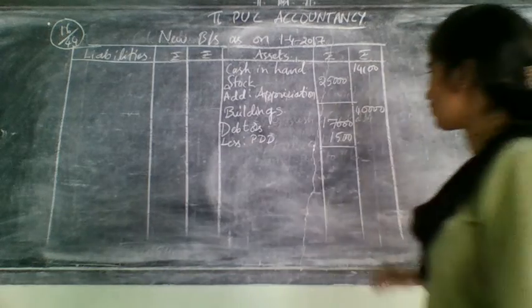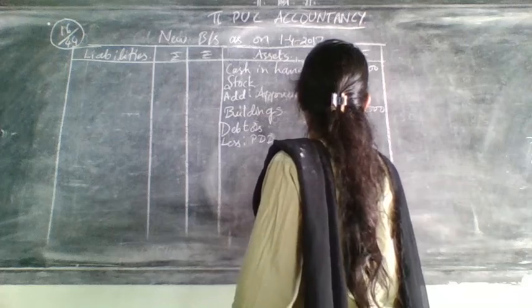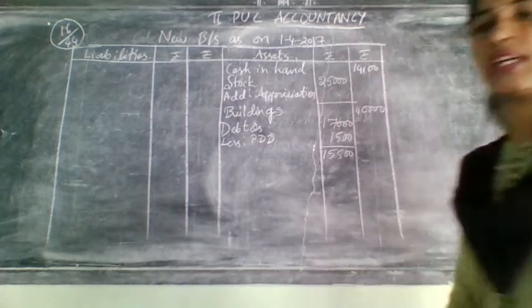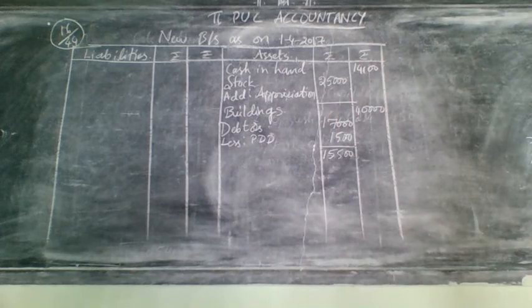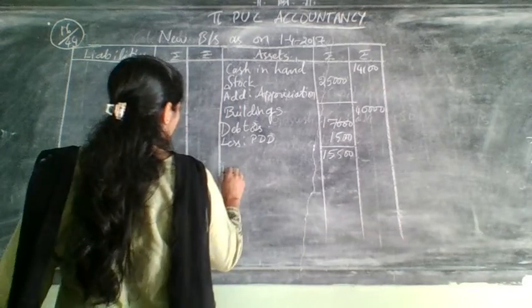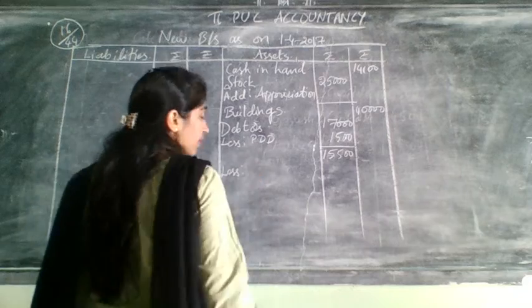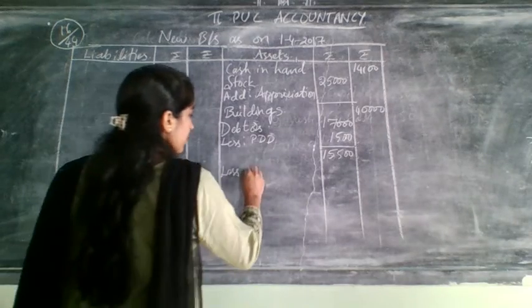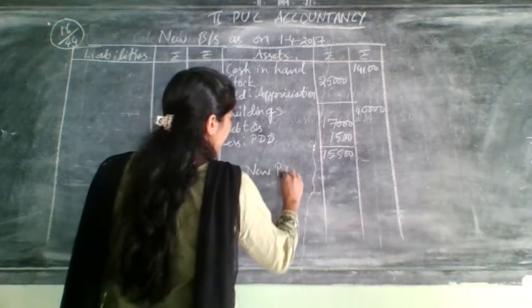That is 15,500. Write it in the inner column. Why? Because we are having one more adjustment related to PDD. That is one more time they have given in the problem increase too. That's why less new PDD.